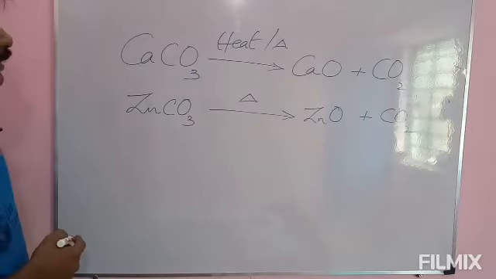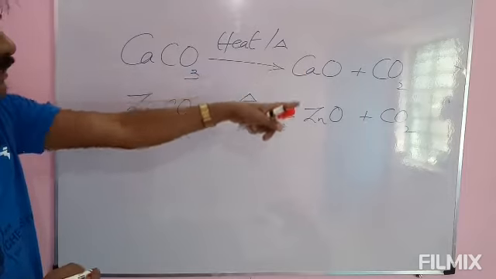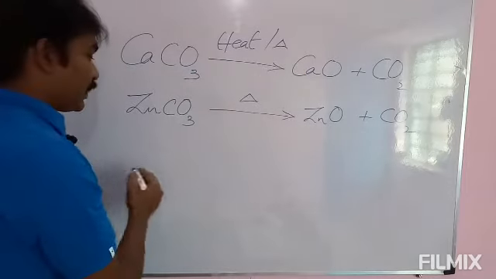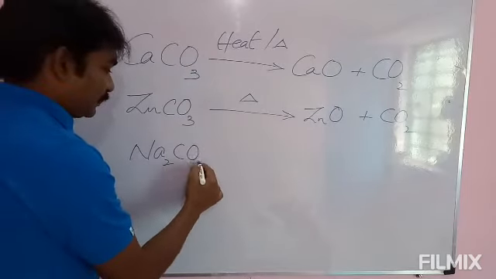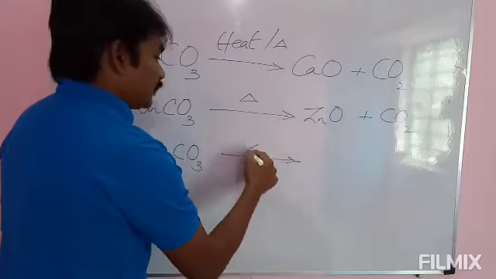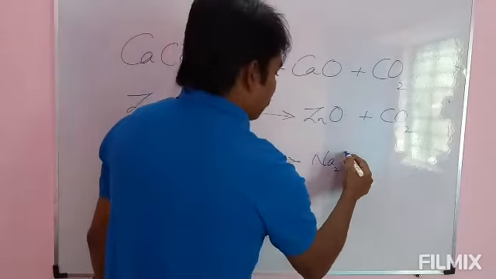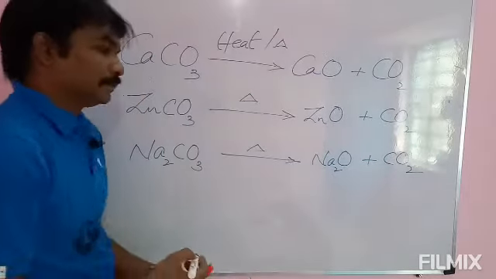Calcium carbonate decomposes into calcium oxide and carbon dioxide. Zinc carbonate decomposes into zinc oxide and carbon dioxide. And I will take sodium carbonate, Na2CO3. Sodium carbonate on heating decomposes into sodium oxide, Na2O, plus carbon dioxide.